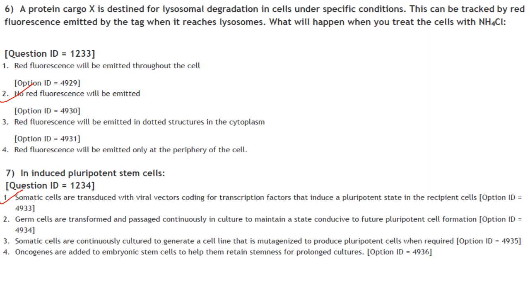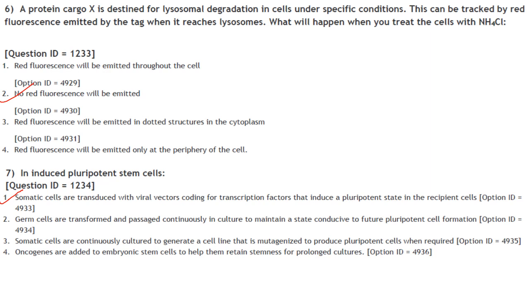Okay. Now what will happen when you treat the cells with NH4Cl? So what is the consequence when you treat with NH4Cl? Now NH4Cl makes the environment basic. So acidic degradation by lysosome will not take place, and so no red fluorescence will be emitted. So the answer here is option 2. No red fluorescence will be emitted.